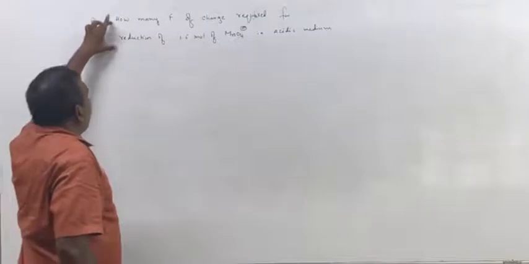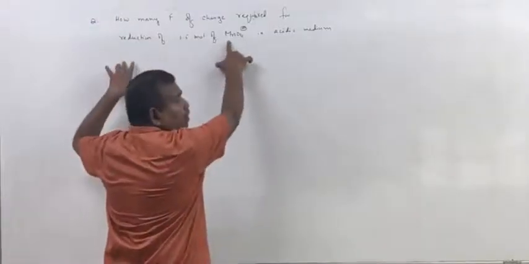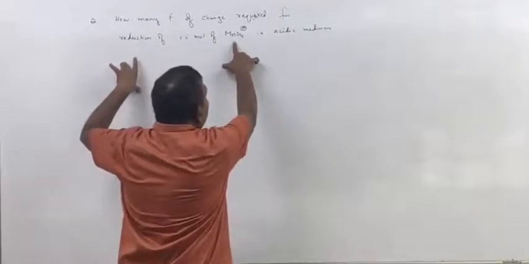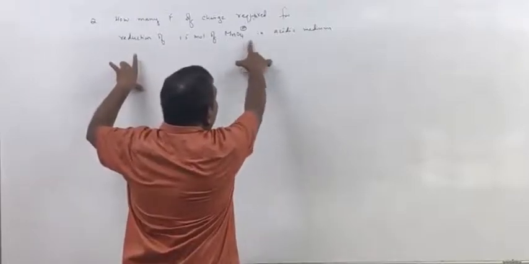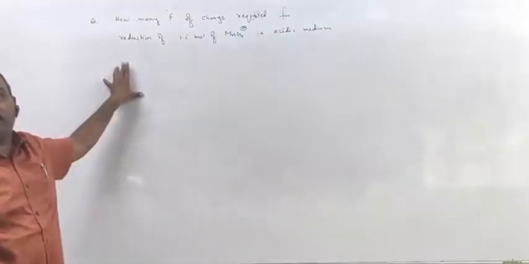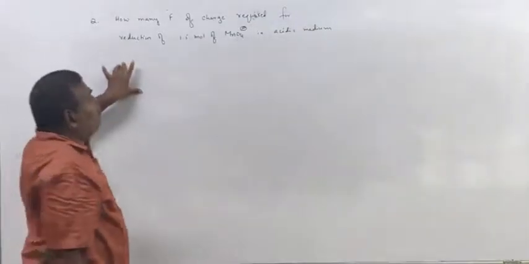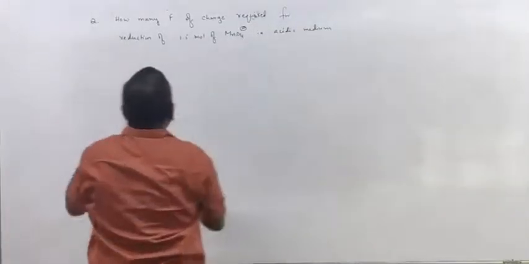To solve this problem, you have to know how MnO4 minus ion reduces in acidic medium, because it's an oxidizing agent. MnO4 minus is an oxidizing agent, therefore it undergoes reduction.